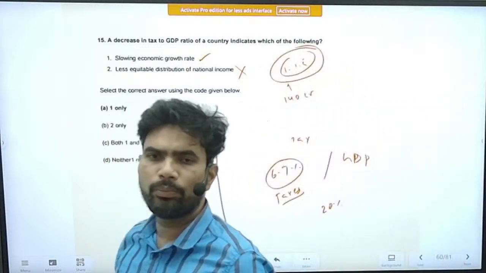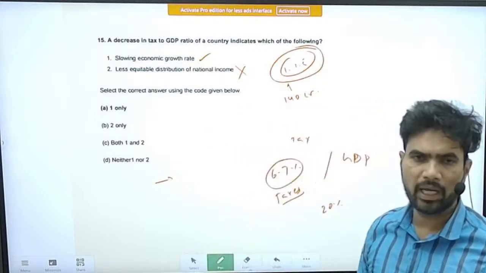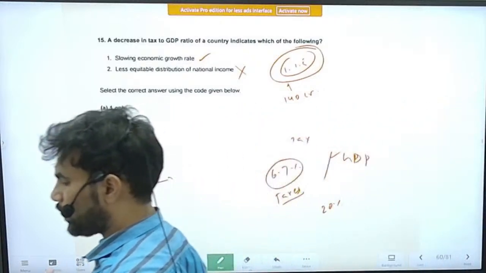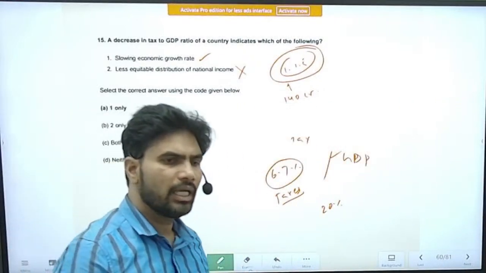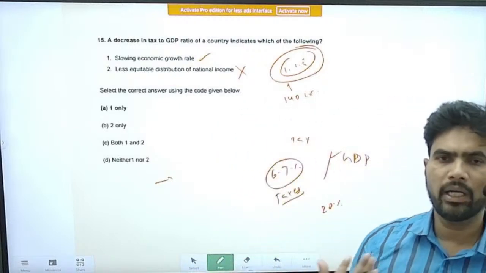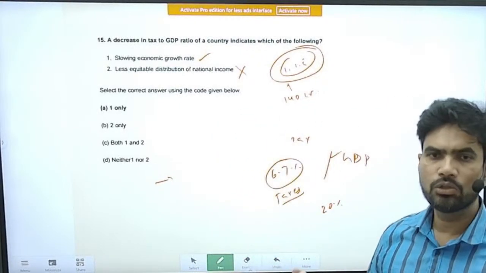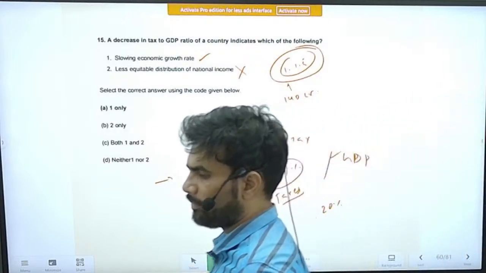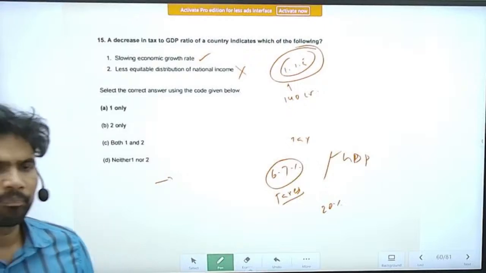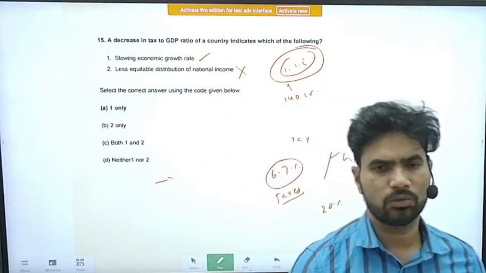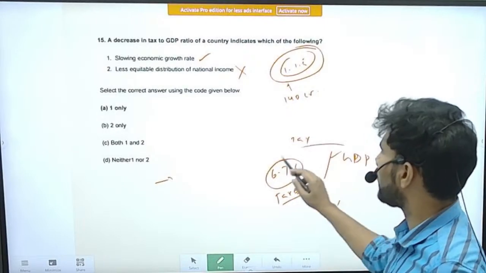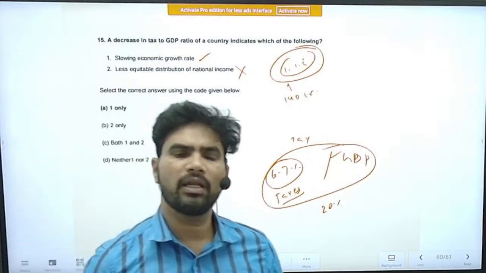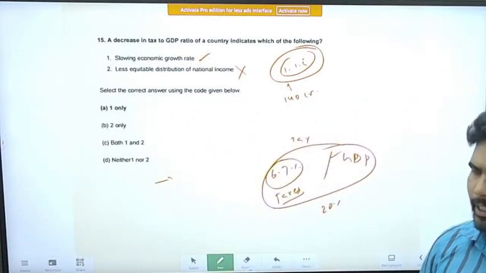We have to bring more and more people into the tax bracket to increase the tax-GDP ratio. Only once the tax-GDP ratio increases will we have sufficient money to spend on welfare programs, etc. So the government will have more money, and we can spend wherever we want, like welfare schemes, infrastructure development. We can even strengthen our defense. But the problem is that our tax-to-GDP ratio itself is very, very low, which means we are collecting very little tax. All right, so these are the issues.